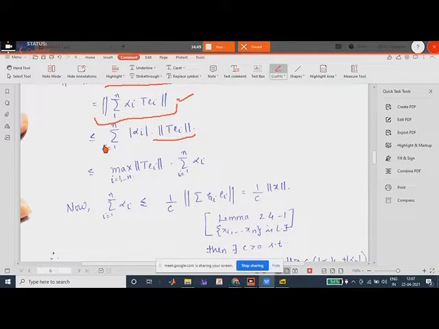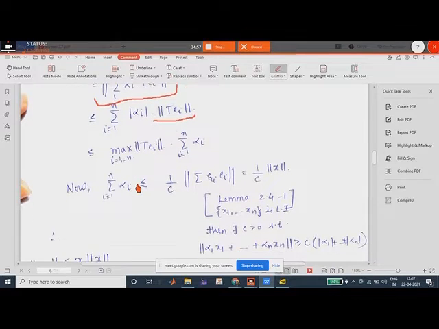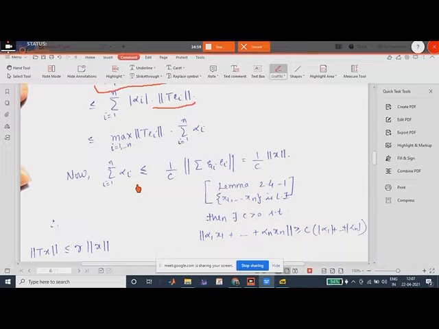If we want to take it outside the summation sign, we can take the maximum of norm T ei, for i equals 1 to n, times the summation of modulus alpha i, right?